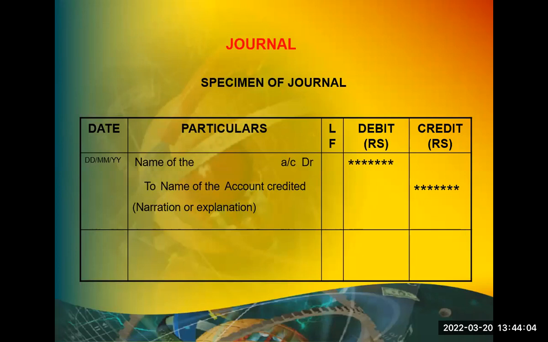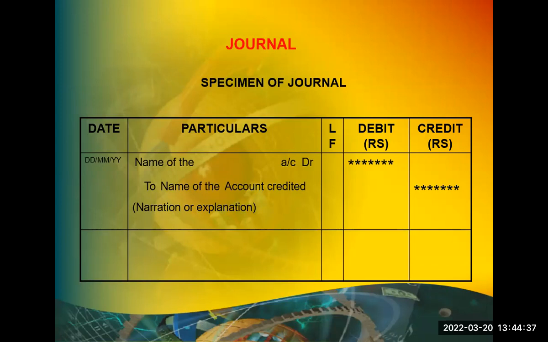If I have a lot of transactions happening in the company every day, then instead of journal, I have to go with subsidiary books, which is not there for us. We are not going to prepare any subsidiary book. We are going to prepare only journal for our course. It is going to be written in a chronological order. Date column, we have to write the date in which the transaction has taken place. Particulars column, you have to enter the journal entry.